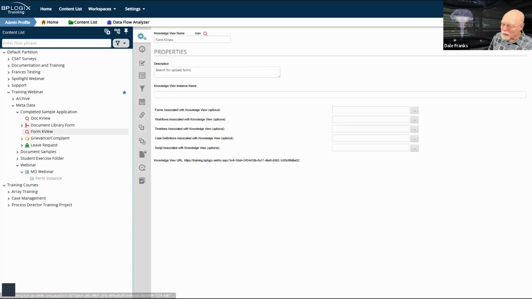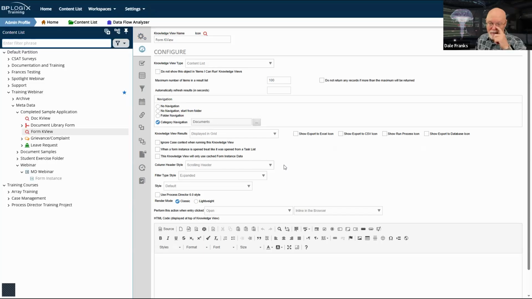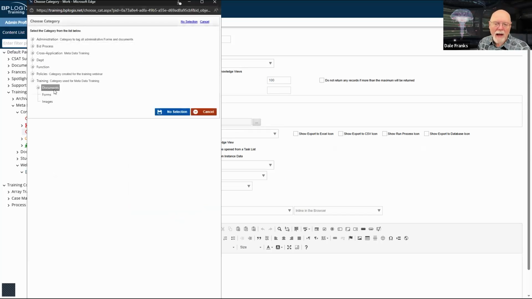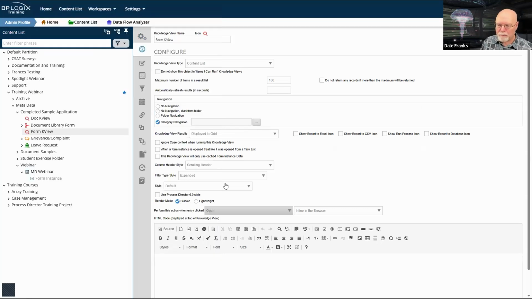Now, notice some things on this form KView. First of all, I am filling out nothing on the properties tab because I don't want to look for a specific form or a specific timeline or what have you. I want to use metadata to return my value. So I'm going to go to the Configure tab. I'm going to turn on category navigation, and I am going to choose Documents as the category that I want to start with. Now, as we saw previously, I'm only going to have two subcategories, HR and IT.